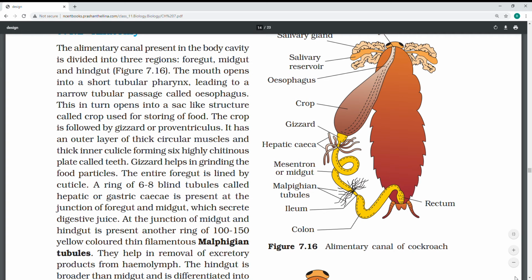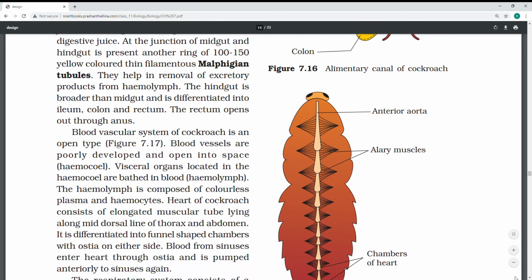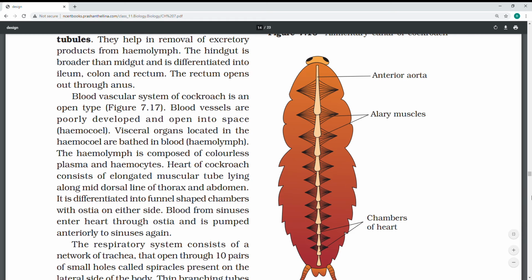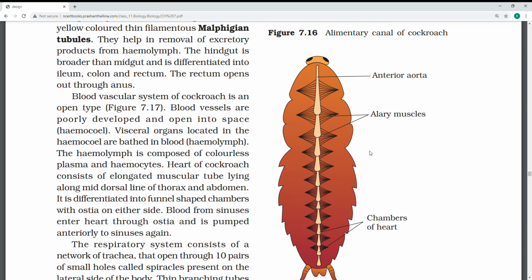Now I'll move on to see the circulatory system. See, 13 hearts will be present. The specialty is that there are many heart chambers. See this? If you count 1, 2, 3, 4, 5 like this, and alary muscles are there. The open circulatory system has no complex blood vessels like human beings or other organs. It has poorly developed blood vessels. The blood is hemolymph, with no red color. If you open, the blood will be there all over, white in color. All body cavities contain it.